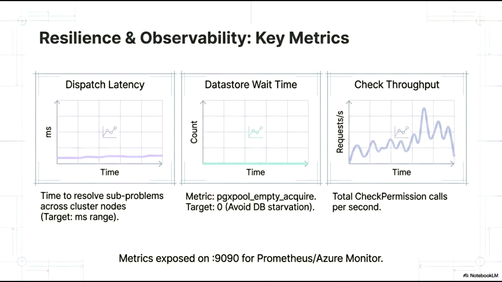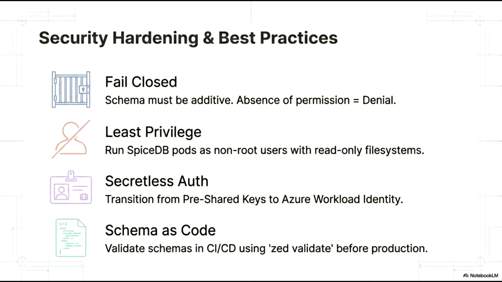Security hardening and best practices are foundational to our infrastructure. We approach this through 4 key pillars. First, we implement a fail-closed policy. Our schema is strictly additive, meaning the absence of an explicit permission results in a denial. This ensures our default posture is always secure. Second, we apply the principle of least privilege. Our SpiceDB pods are configured to run as non-root users and utilize read-only file systems, significantly reducing the attack surface and potential impact of unauthorized access.